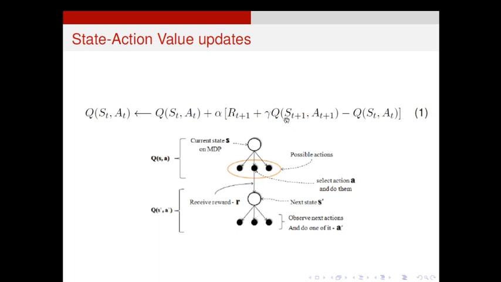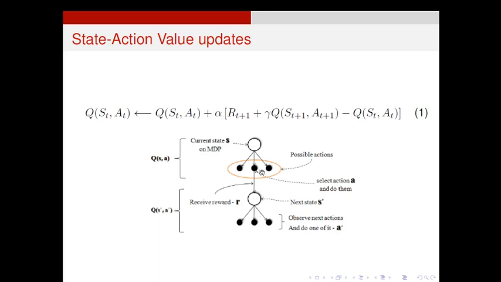Okay. Then Q of S_{t+1}, A_{t+1}. At this new state, there is an action. A_{t+1} is chosen. It is denoted by A dash. For example, we can choose this one as A dash. The choice is again based on some policy like epsilon soft or greedy policy. With an epsilon soft or greedy policy, we can choose this action.